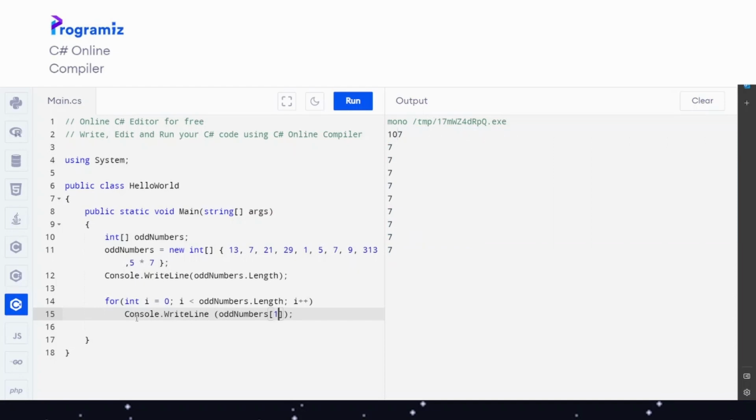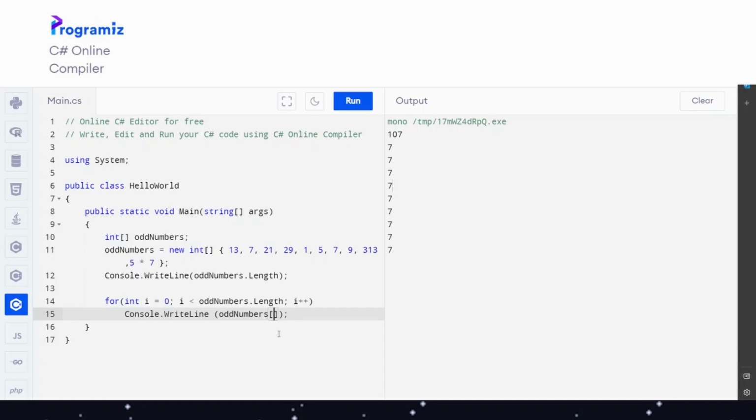However, console.WriteLine oddNumbers on the place of i. And as you can see, we have int i. Int i means that this value always increases by 1 as soon as it ends the loop. So we are starting with 0, then it opens, prints 7, closes and checks: is i smaller than oddNumbers.Length? It's true, and it goes on until it gets to the oddNumbers length, which is 10. And as you can see, we have 10 times the number 7 here. As you can also see, you have oddNumbers on the place of i.